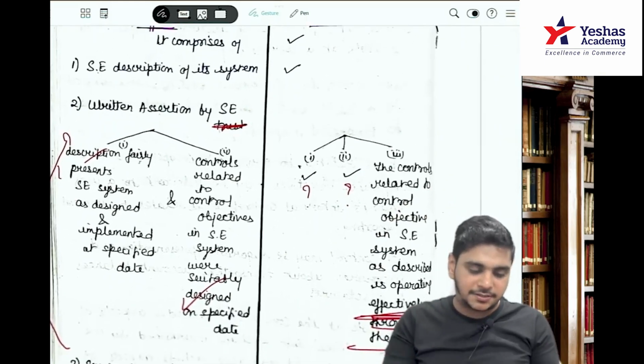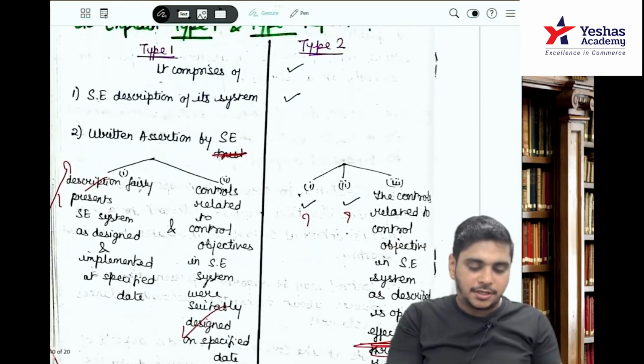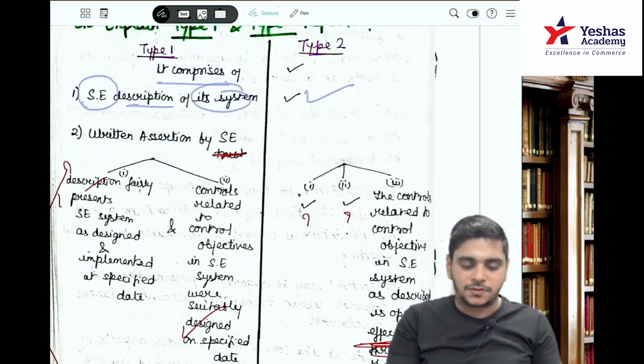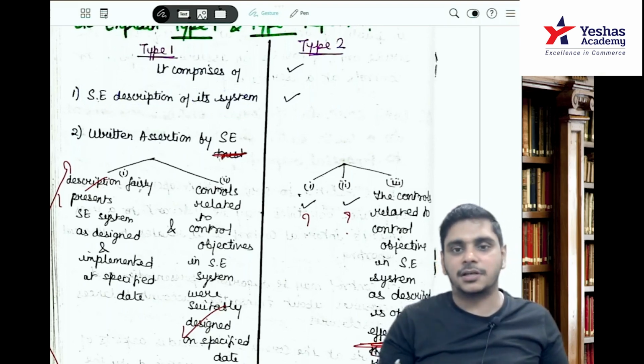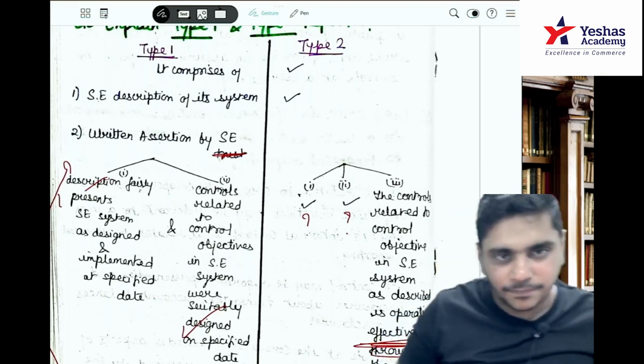So standard says, it comprises of service entity ka description of its system. The first point says description of the system.